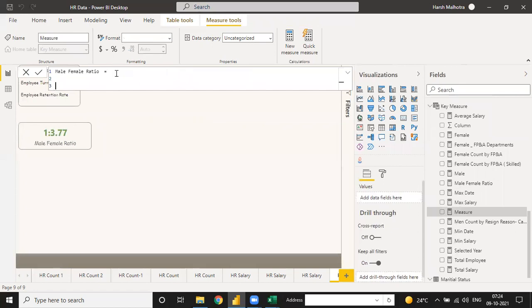And this function is used in every project in the same way. There is no other way to use. This is ratio in the same way. Either you can use a male female ratio, or a full-time and part-time ratio, or suppose a country-wise ratio, India versus US. So you can use different ratios, only the column name is different, otherwise the function method is the same. Var ratio